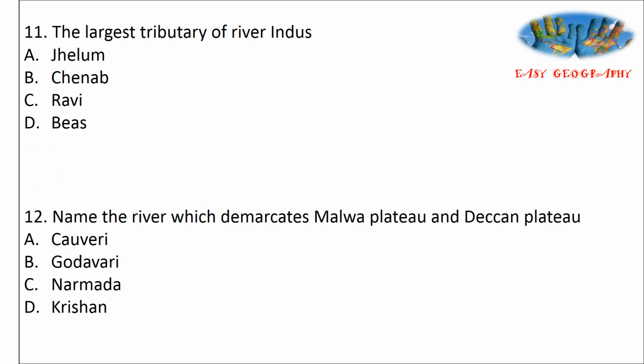Next one. The largest tributary of river Indus. Jhelum, Chenab, Ravi and Beas. The largest tributary of river Indus is option B, Chenab. Next one. Name the river which demarcates Malwa Plateau and Deccan Plateau. In between Malwa Plateau and Deccan Plateau, the peninsular river is Narmada. Narmada river demarcates Malwa Plateau and Deccan Plateau.